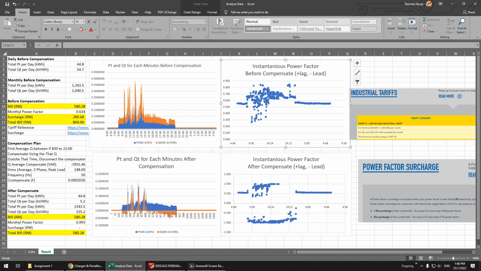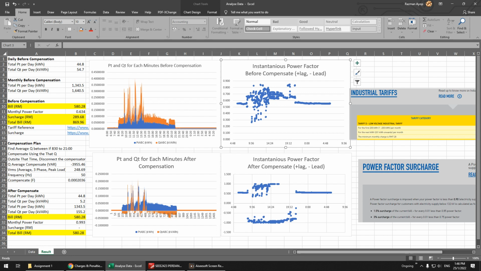So remember I said when it's positive it is lagging. So make sure you assign it. In reality, there is no positive or negative power factor, but for the sake of this assignment, it is better for you to assign it. Okay, so easy to see.